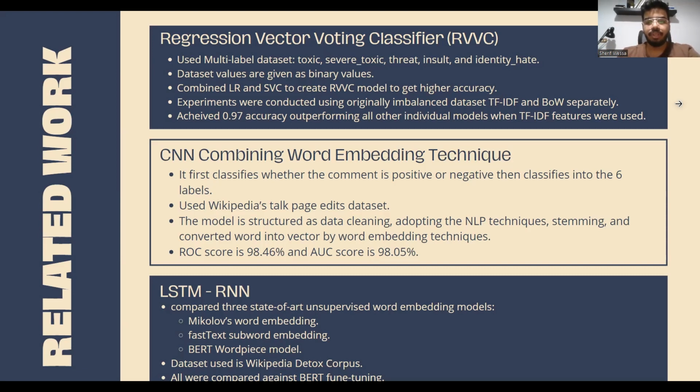This technique compared three state-of-the-art word embedding models, which are Mikolov's word embedding, FastText subword embedding, and BERT WordPiece, and used the Wikipedia detox corpus as a dataset. All the models were compared against BERT fine-tuning, and experiments showed that it was the most efficient for the automatic toxic classification task.